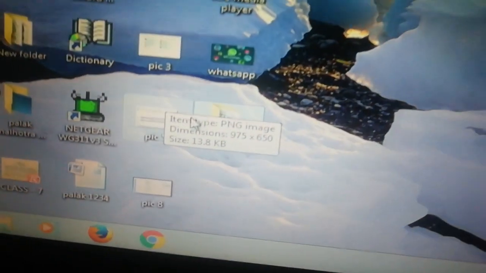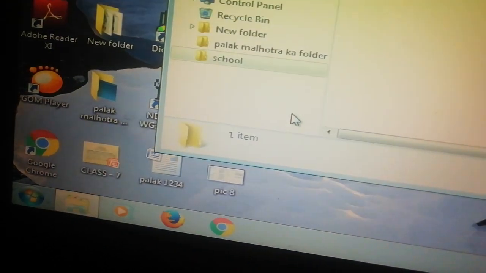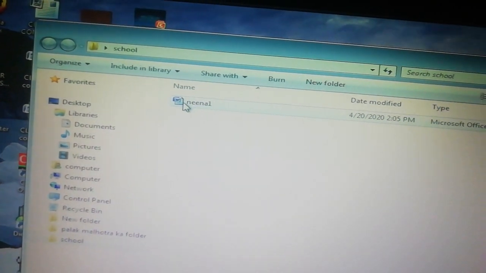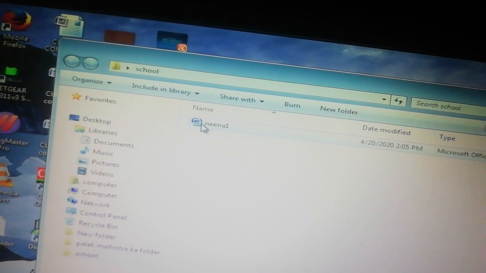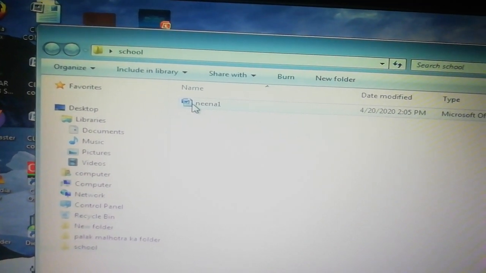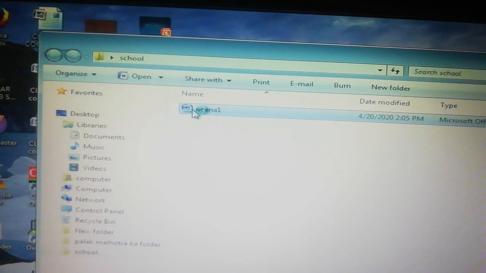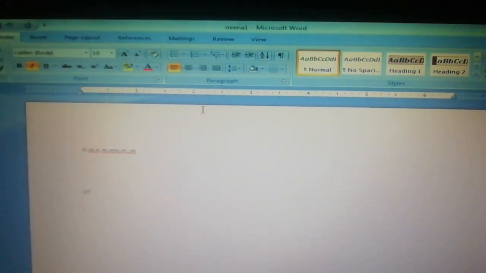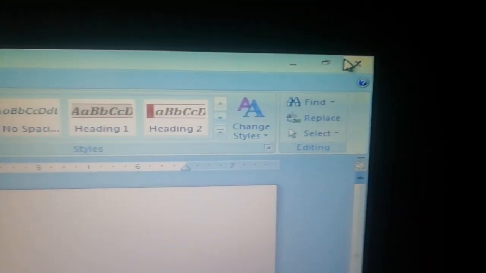Now open your folder. Nina 1. Okay guys, you have this file which you saved earlier. You can open it. Yes, fine. Now close this, come out from this window, this one also.